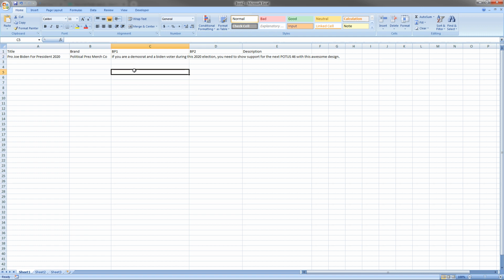Read that out loud to yourself. If you're a Democrat and a Biden voter during this 2020 election, you need to show support for the next POTUS 46 with this awesome design. Notice how I didn't step over any of my words. It makes sense. It's not a comma-separated list of keywords that you're spamming.